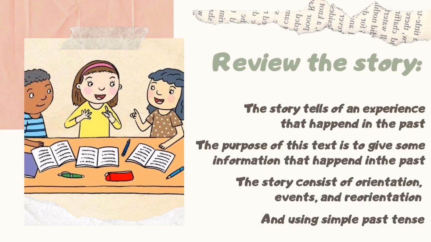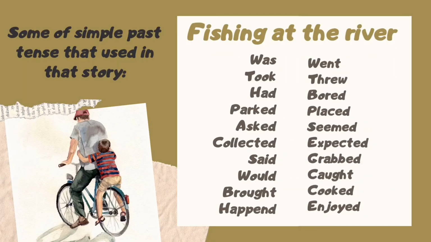Review of the story. The story tells of an experience that happened in the past. The purpose of this text is to give some information that happened in the past. The story consists of orientation, events, and reorientation, and using simple past tense. Some of simple past tense that used in that story you can see on this slide.